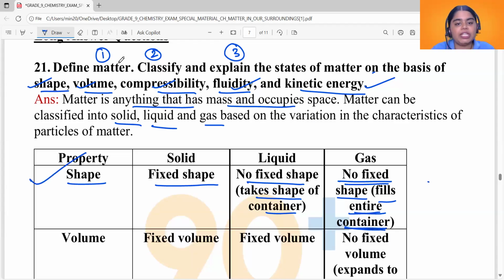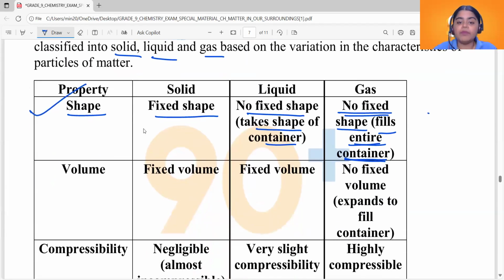Volume, as we just mentioned: solids have fixed volume, liquids also have fixed volume, but gases do not have a fixed volume, and that's why they expand to fill the container. You can take a particular amount of gas in a container and close it. The container will be filled with the gas. The gas can expand to fill the container, which means they don't have a fixed shape or fixed volume.